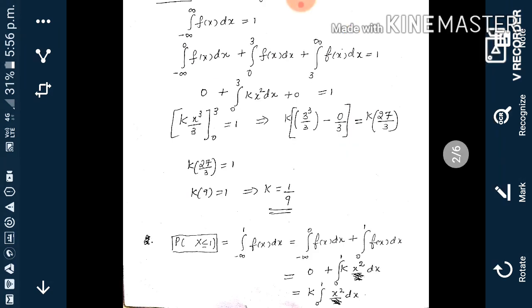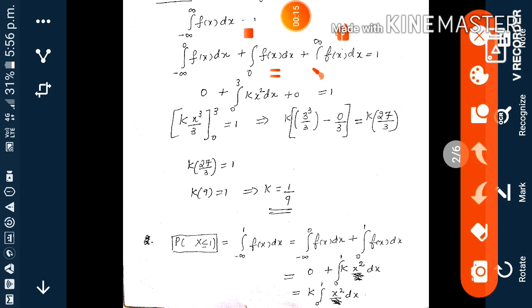Next, to find p of x less than or equal to 1. P of x less than or equal to 1 is the integral from minus infinity up to 1 of f of x dx. So it is minus infinity to 0, and 0 to 1. From minus infinity to 0, f of x is 0. From 0 to 1, it is kx square dx.